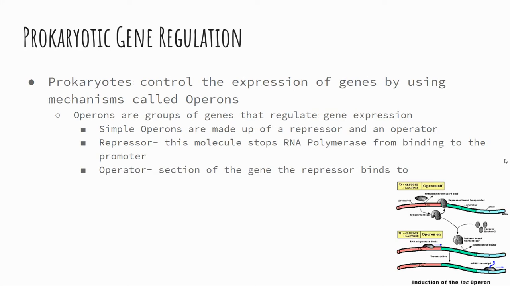So in prokaryotes, it's a little more simple because they're simplistic cells. Prokaryotes control the expression of genes by using mechanisms called operons. Operons are groups of genes that regulate gene expression. So simple operons are made up of a repressor and an operator. A repressor is a molecule that stops RNA polymerase from binding to the promoter. So you have to remember what RNA polymerase is. An operator is a section of the gene that the repressor binds to.